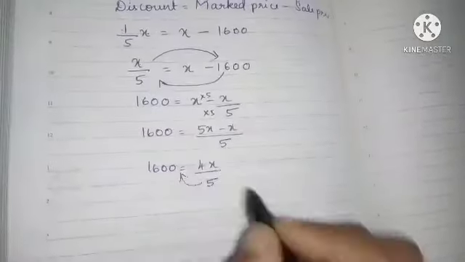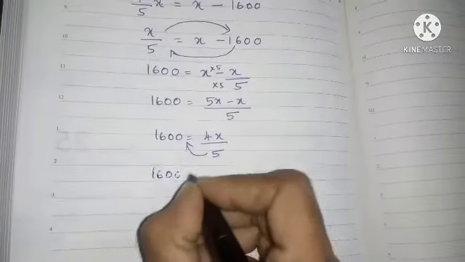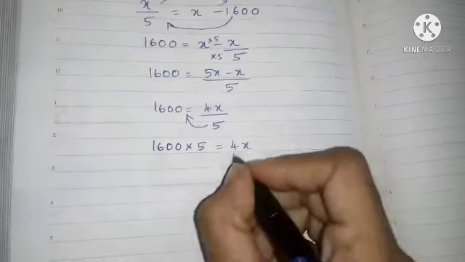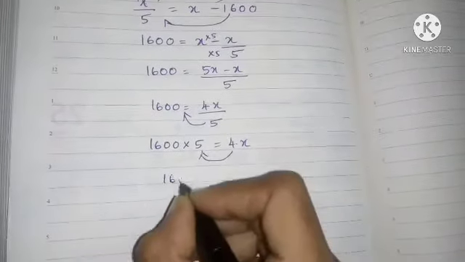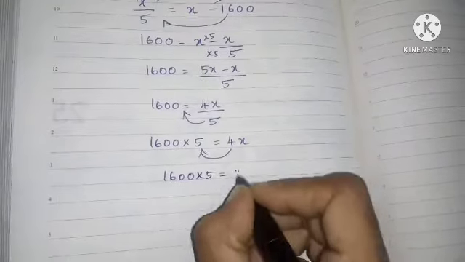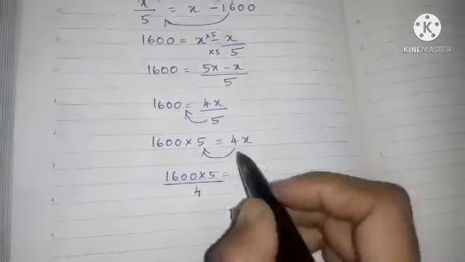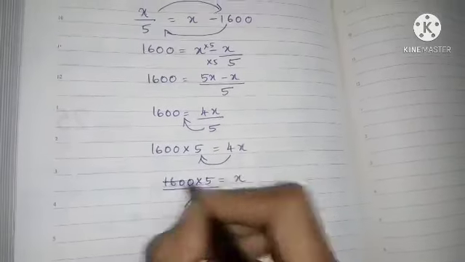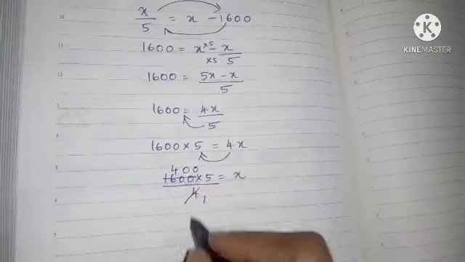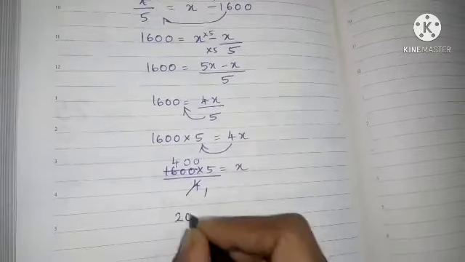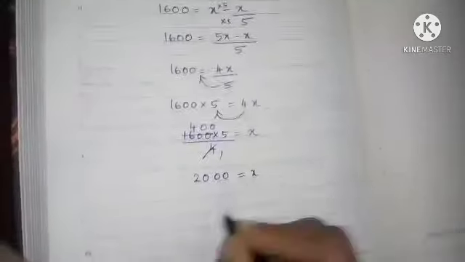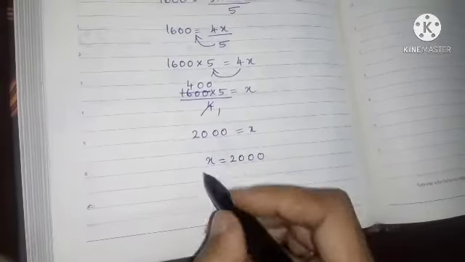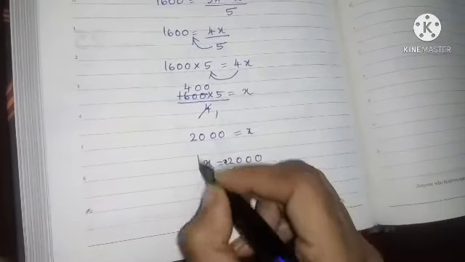Now I am bringing this 5 to the next side. 1600 into 5 is equal to 4x. Now I am bringing this 4 to the next side. 1600 into 5 is equal to x divided by 4, because this multiplication by 4 going that side becomes division. 4 ones are 4, 4 fours are 16, 4 fives are 20, and then the zeros. So x value is nothing but 20,000. Okay, x value is nothing but rupees 20,000.